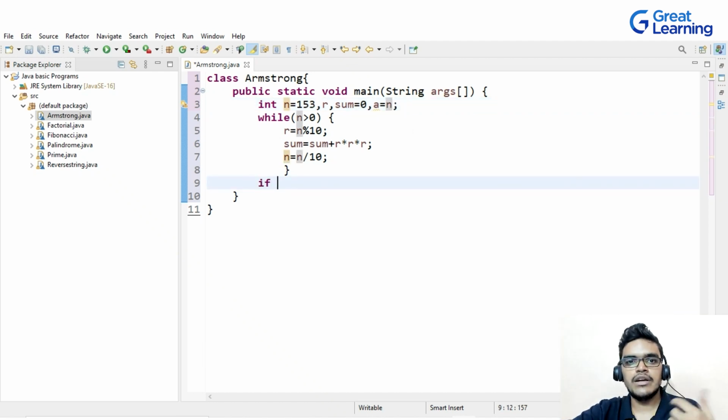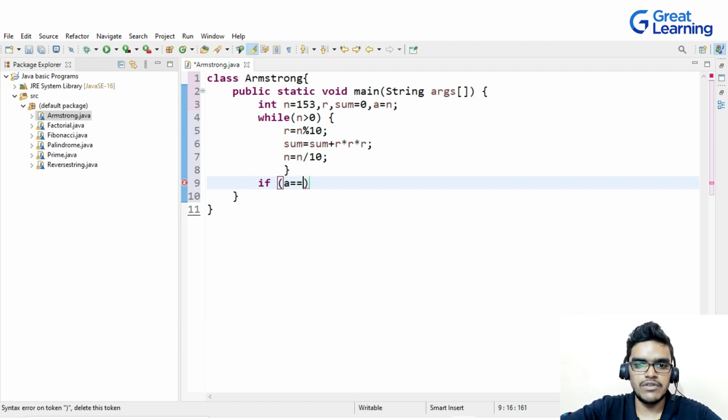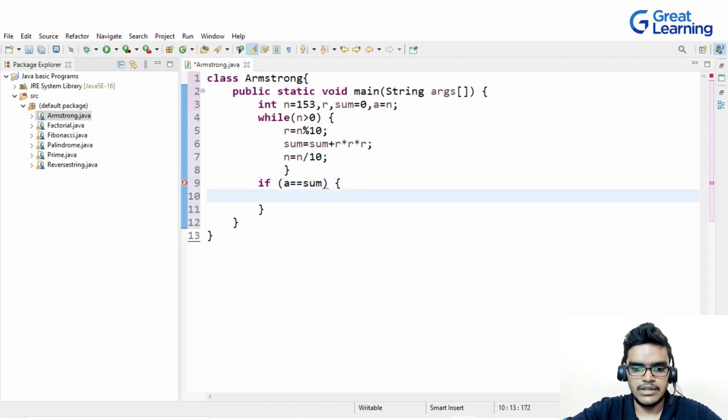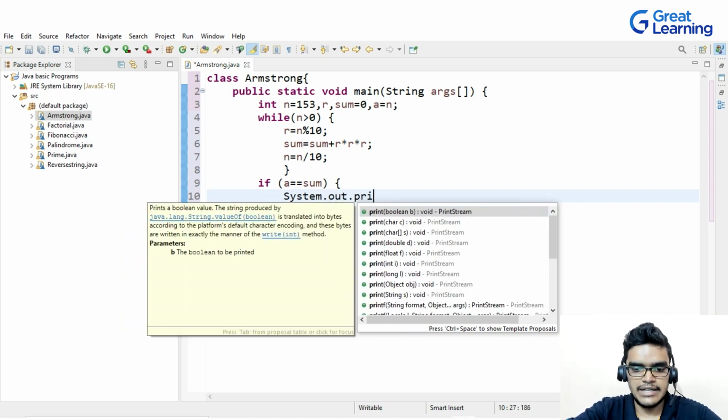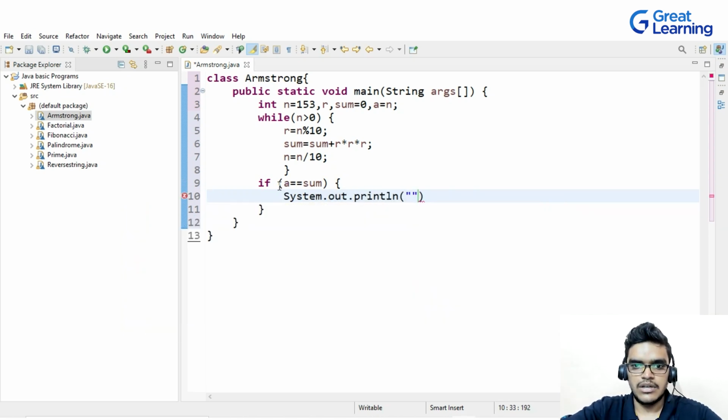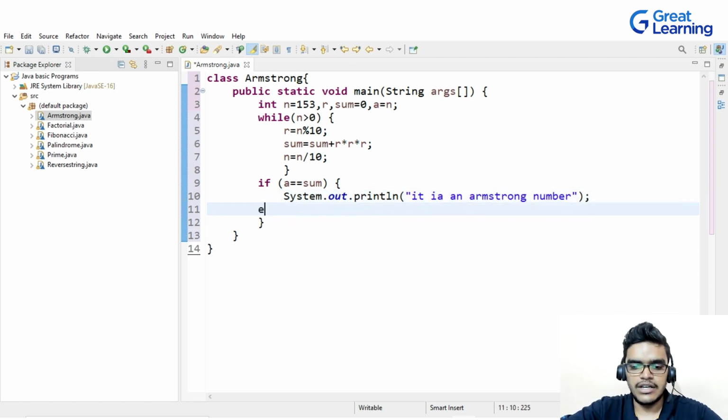Now I will perform the conditional statement. In the if condition I will write if a is equal to sum, then System.out.println, it is an Armstrong number. Let me close this if condition.